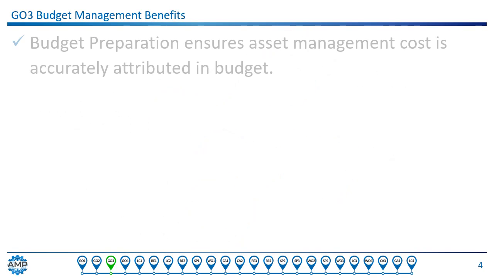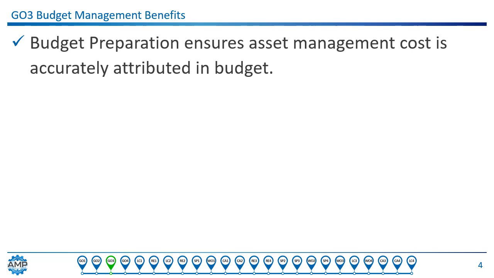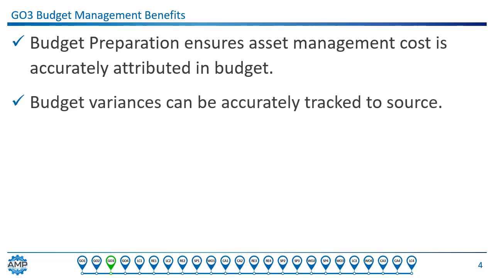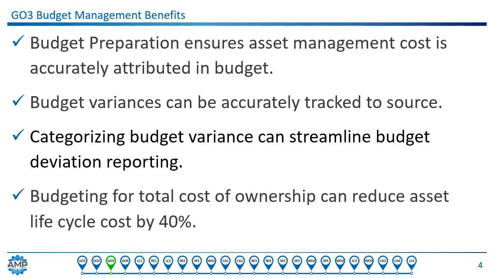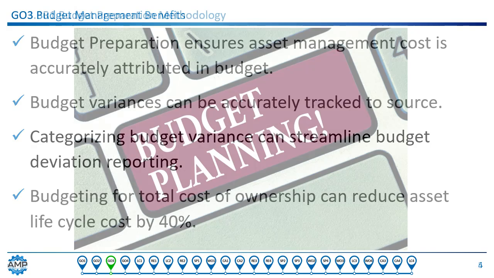There are benefits associated with budget management. Budget management preparation ensures that asset management cost is accurately attributed in the budget. Budget variances can be accurately tracked to their sources. Categorizing budget variance can streamline budget deviation reporting. And budgeting for the total cost of ownership can reduce asset lifecycle costs by 40%.